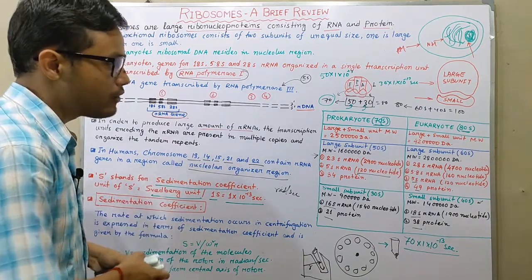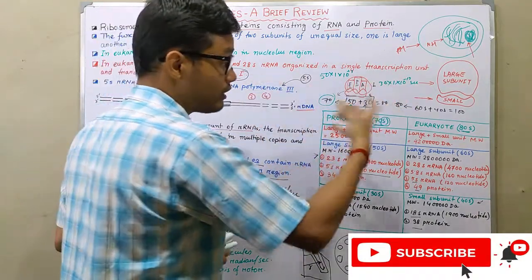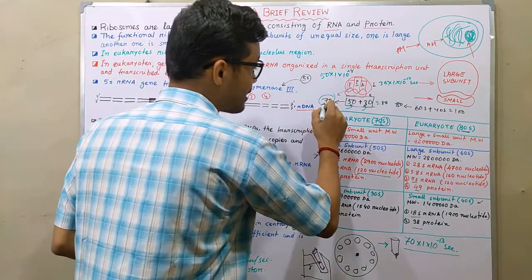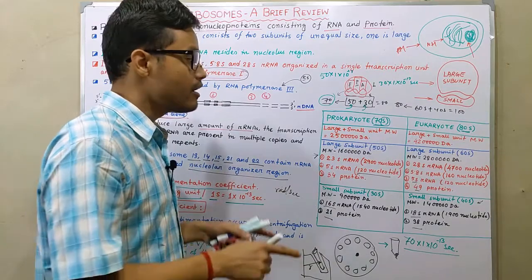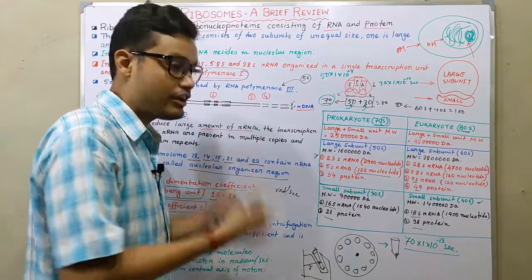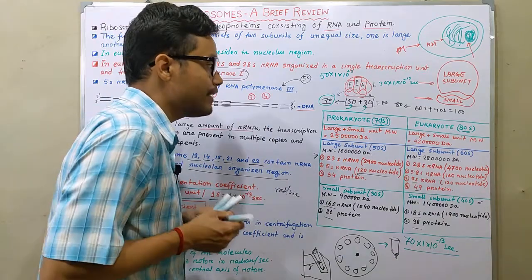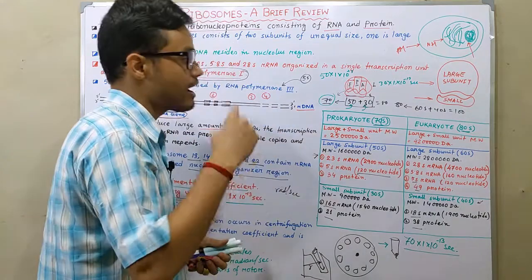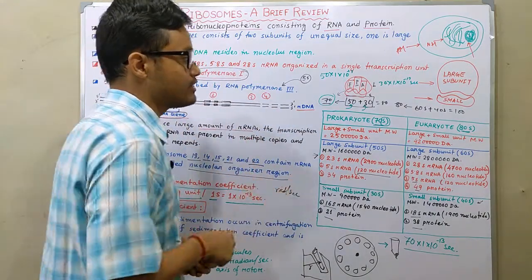So this is how we talk about prokaryote and eukaryote ribosomes, and now we clearly understand that 70S is not a mathematical calculation, but is based on the centrifugation technique and sedimentation coefficient. When a large subunit precipitates at a certain time, it is known as 50S, and when a small subunit precipitates, it is known as 30S.